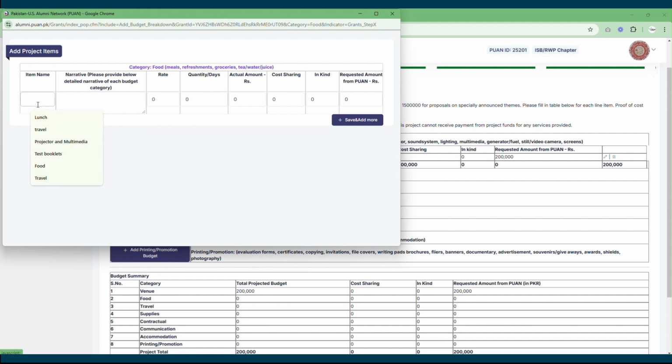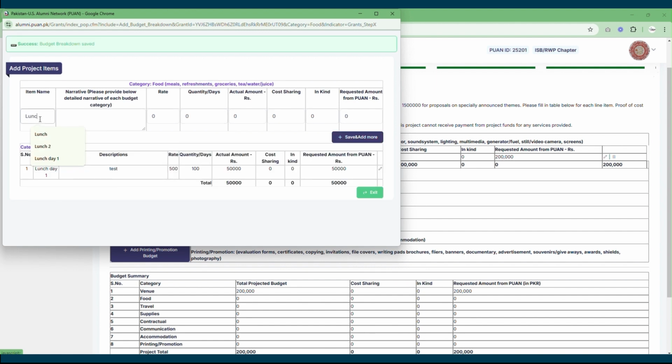Then for example, you can add the food budget by adding the details, for example, if in case you will be needing lunch, the number of days for which you will be needing it, and the amount for which you will be making this request. Once done, you can click on Save and Add More, and this will allow you to make more additions as well. In a similar way, you can add other budgets as well.